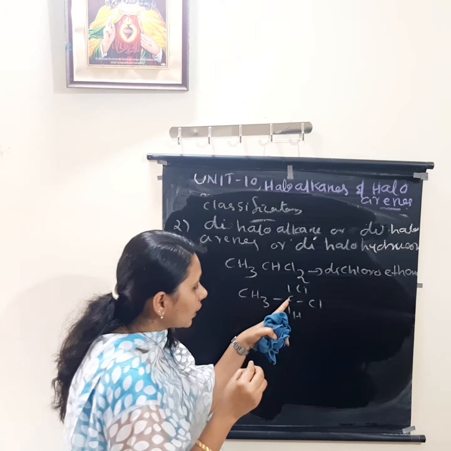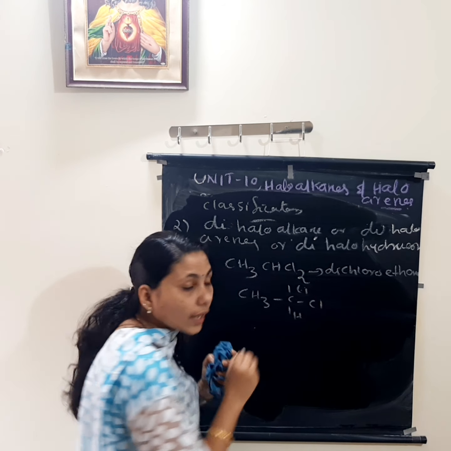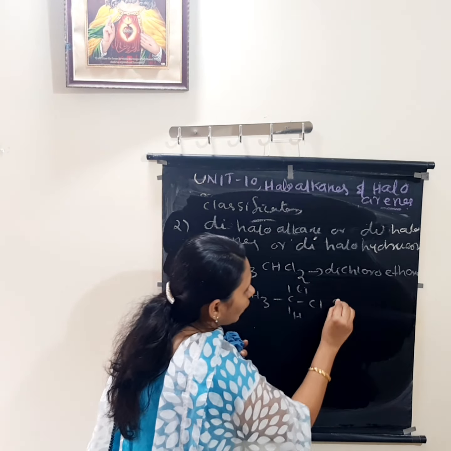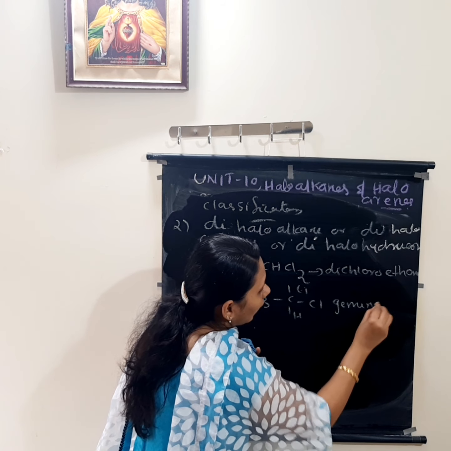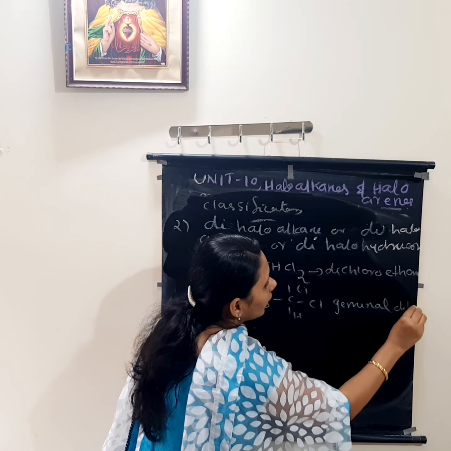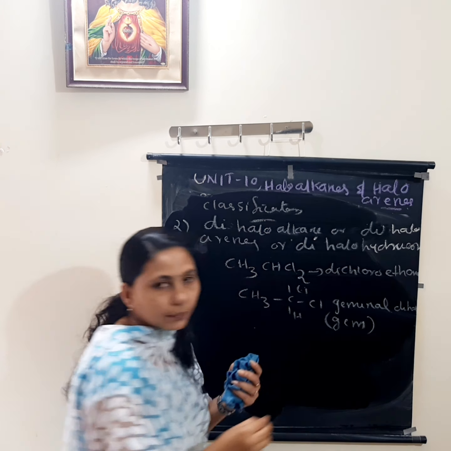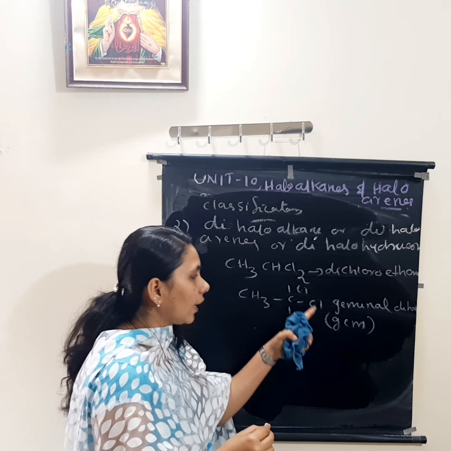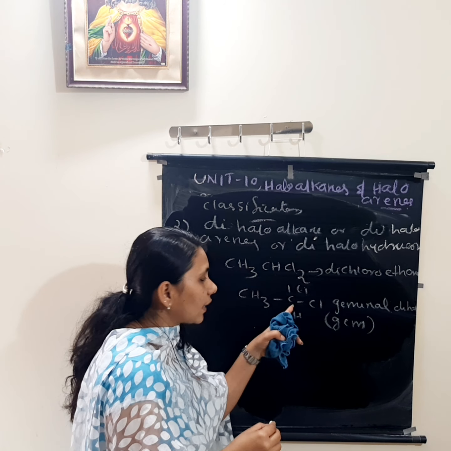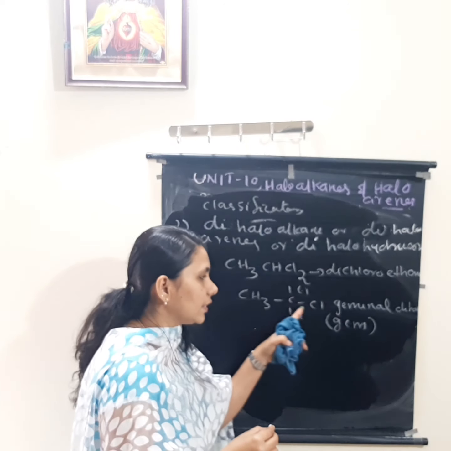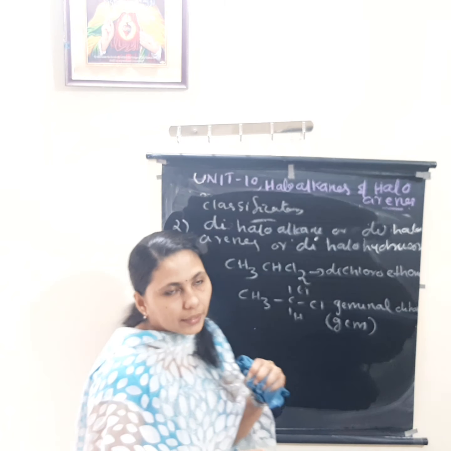Here, if you check, the halogen atoms are on the same carbon atom, so it is known as geminal dihalide. Last year it was there, short form gem dihalide. If the halogen atoms are attached to the same carbon atom, it is known as geminal dihalide or gem dihalide.